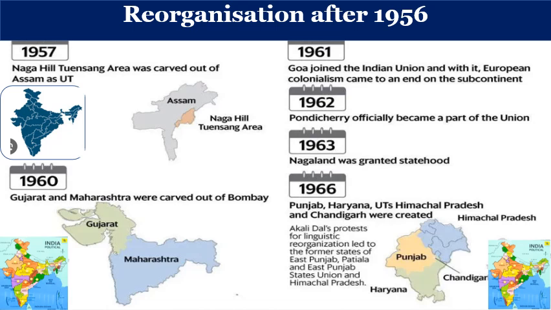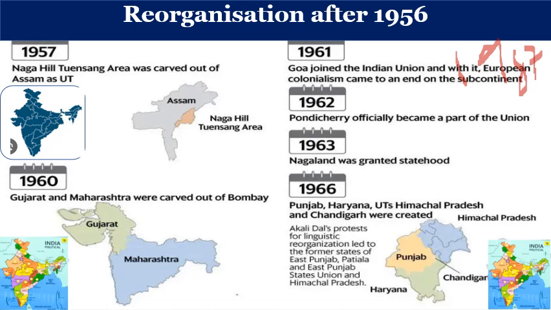Now, this is the pictography to make you better understand the reorganization of states. After 1956, what were created? In 1957, Naga Hills was created as a union territory, Nagaland. Later in 1960, Gujarat was created. In 1961, Goa was liberated from Portuguese rule and joined India as a union territory. Later, in 1987, Goa was granted statehood.